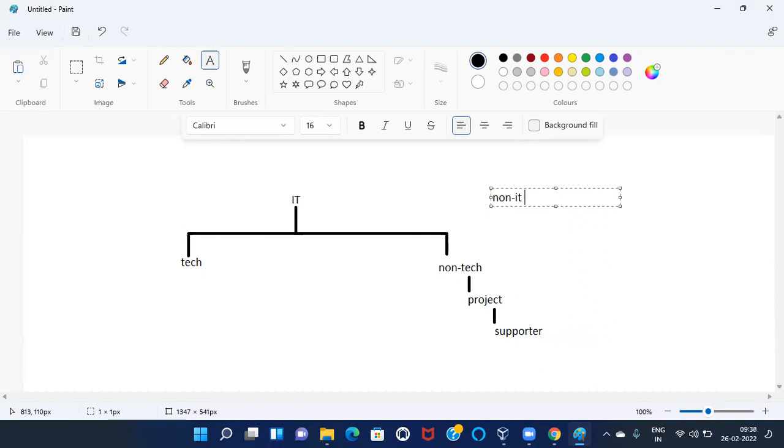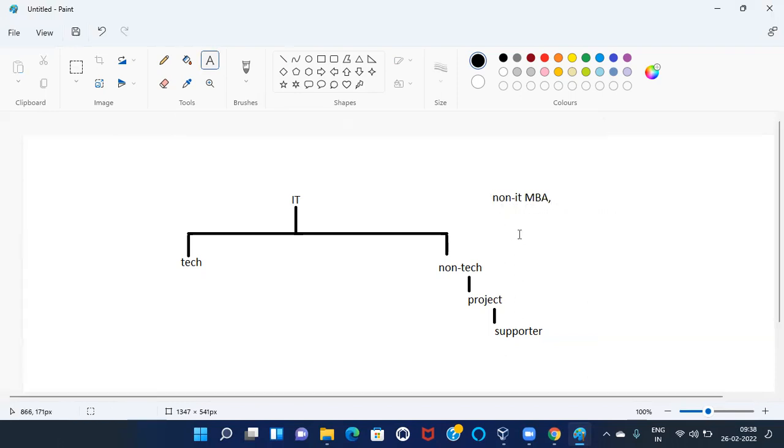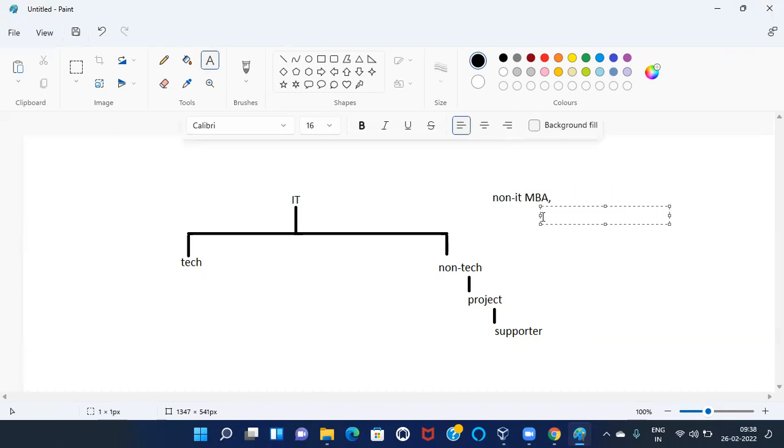Mainly non-technical, non-IT persons, we can see MBA and arts students. First, they have some specializations in MBA: some in the finance department, some HR, some sales and distribution, some material management. So different sectors are there in MBA. They would like to do a job in the IT sector.